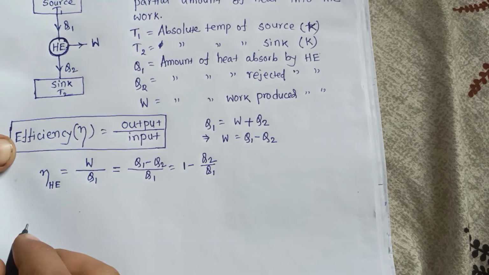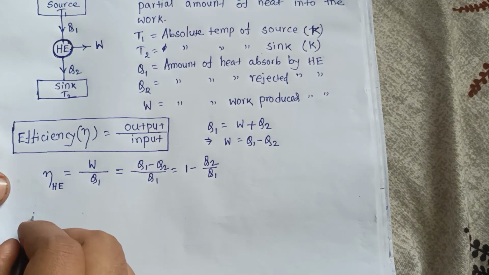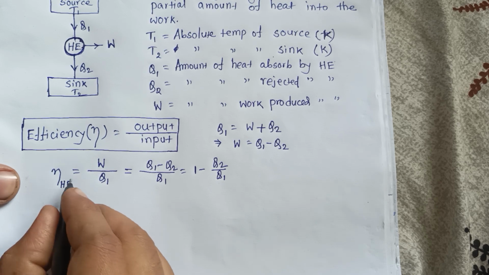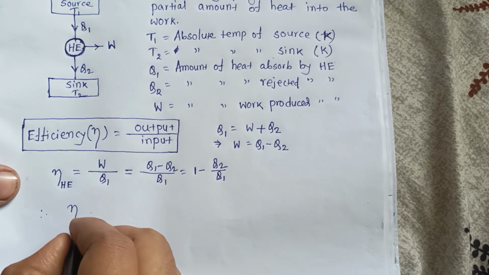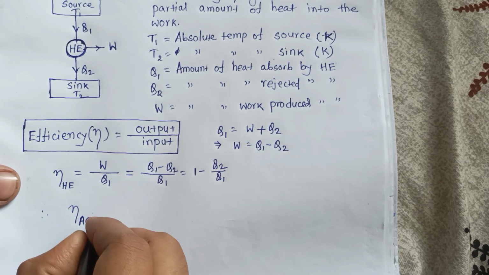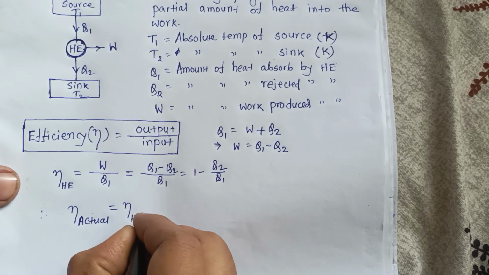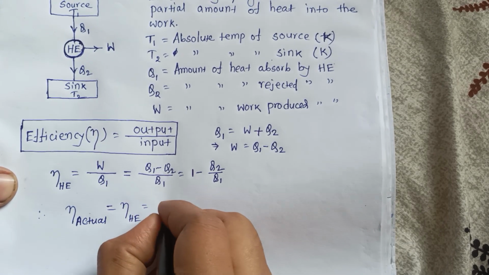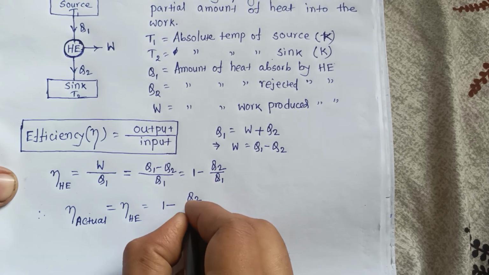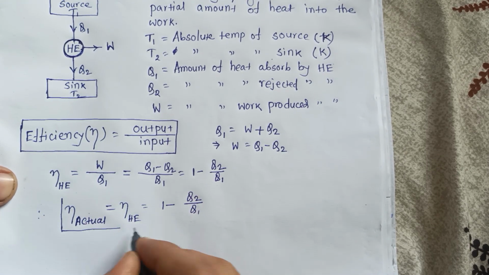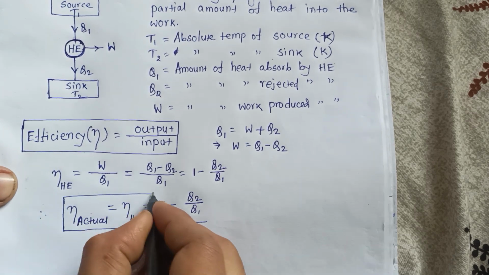So what is the efficiency formula? This is the actual efficiency. So you can say that the actual efficiency of heat engine is equal to 1 minus Q2 by Q1. This formula is very, very important.